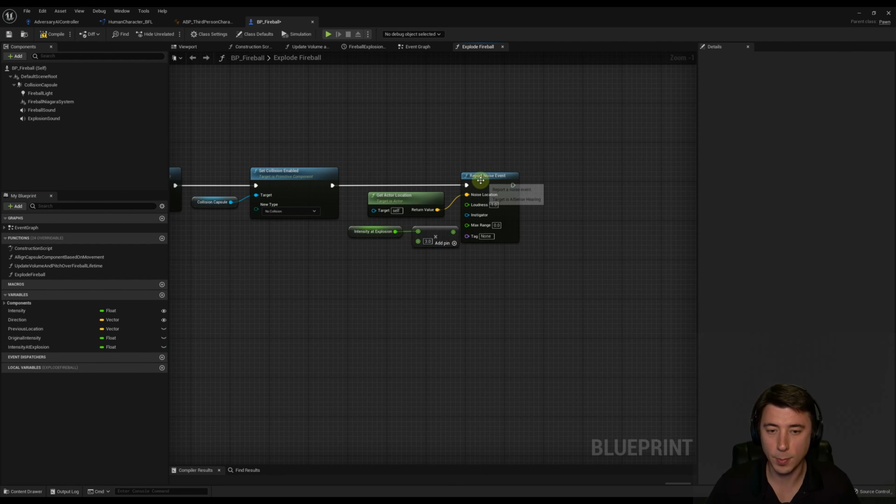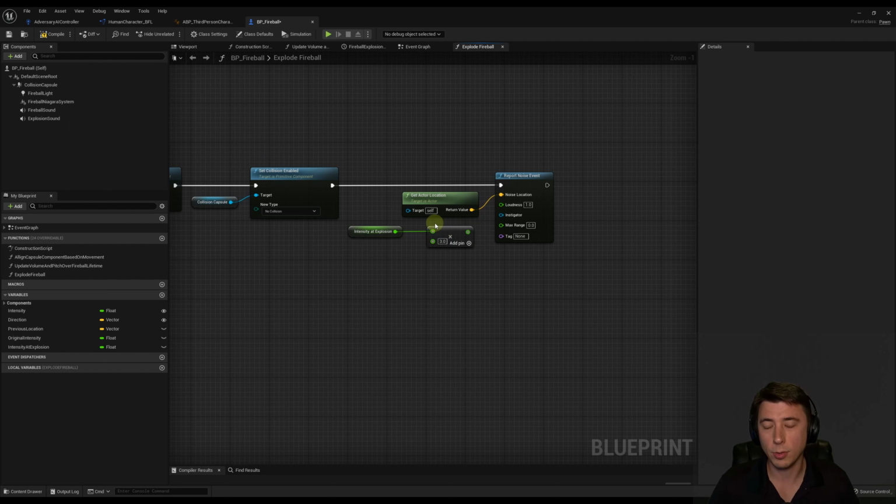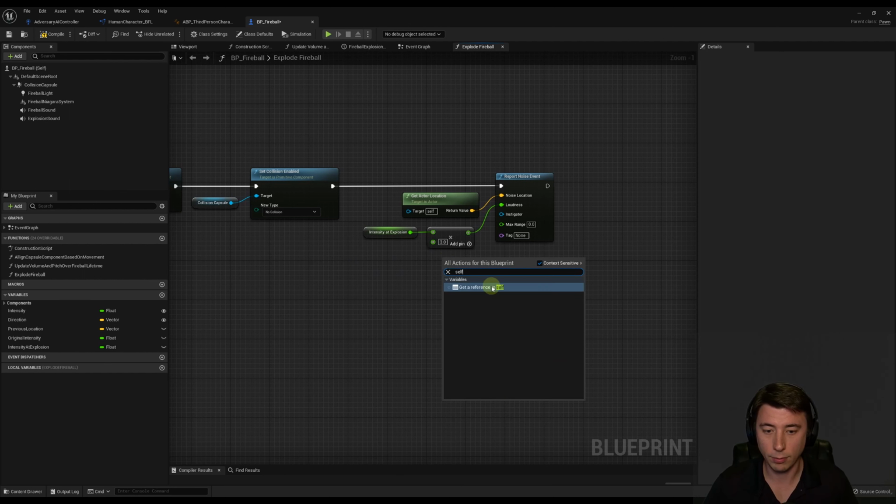And the reason I'm doing that is because the intensity on average is about 100. And these explosions should be loud. So this is going to be about 300. If you compare that to a sound like a footstep, even walking or jumping, it's going to be a lot louder than that. So I'll connect this up. But then for the instigator, this is going to be the fireball itself. So I'm just going to get a reference to self and connect this up.